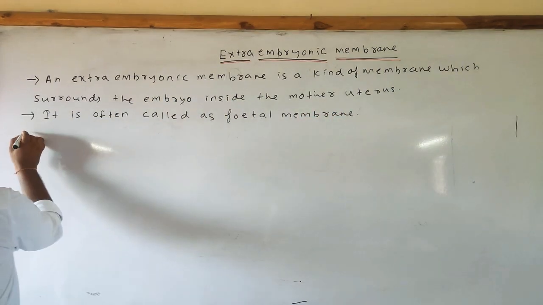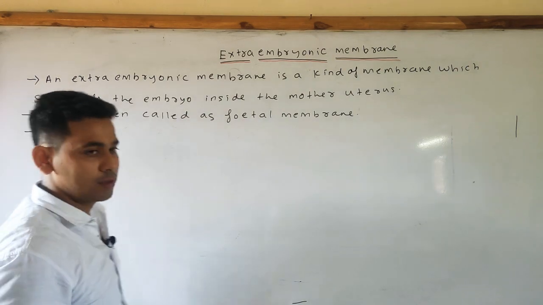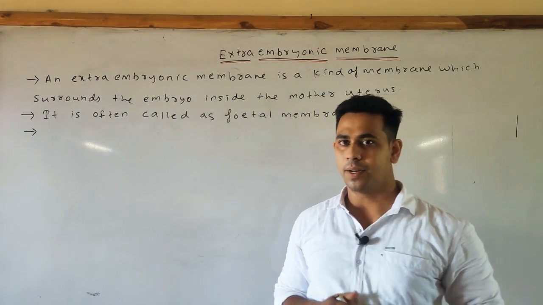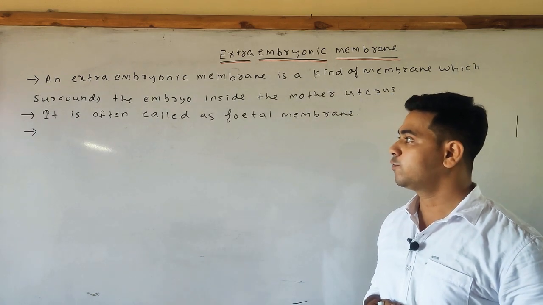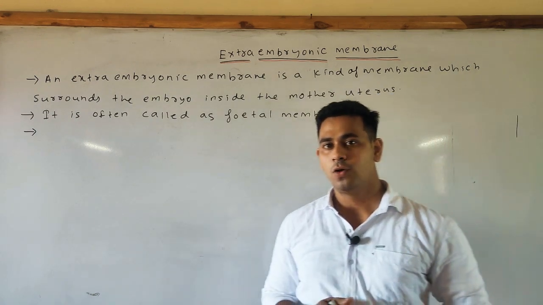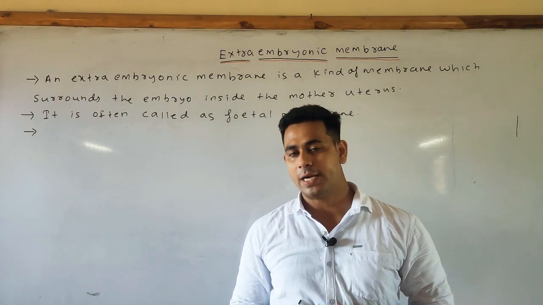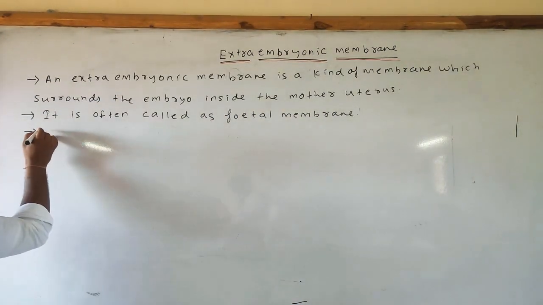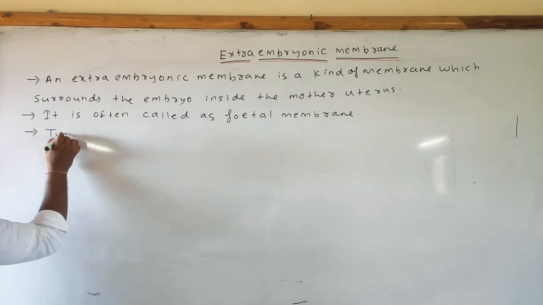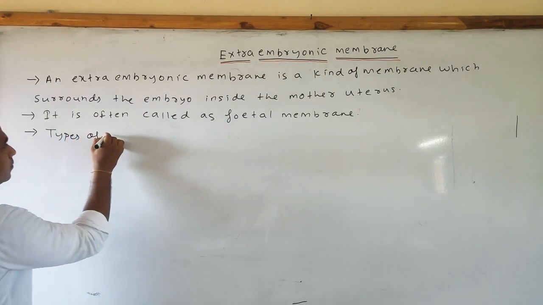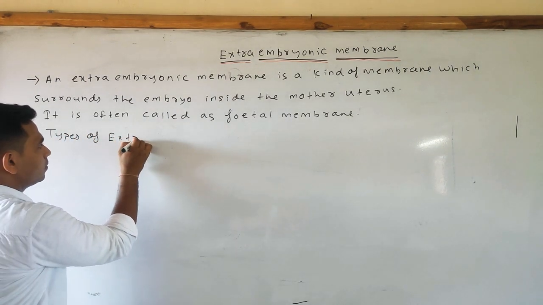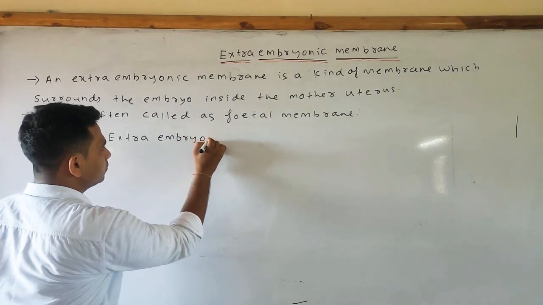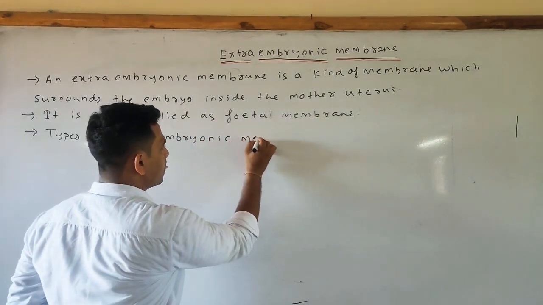Next point, what are the various types of extraembryonic membrane?